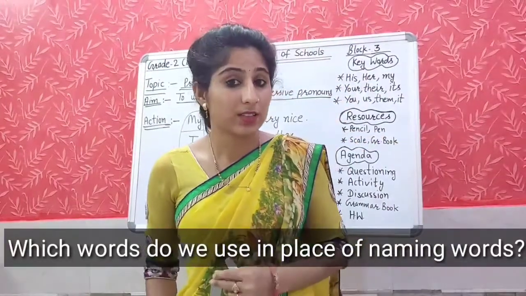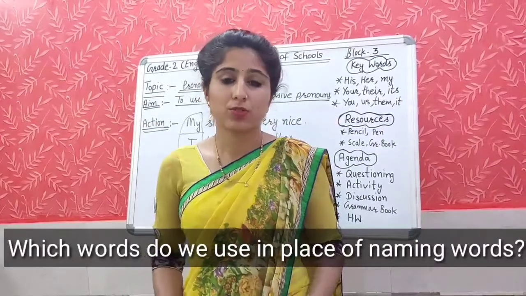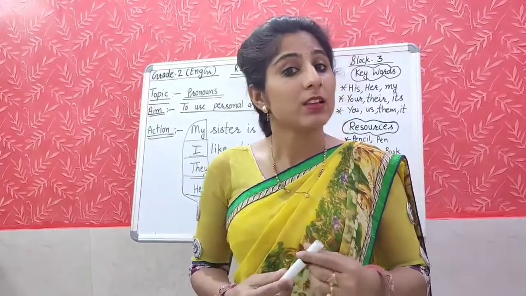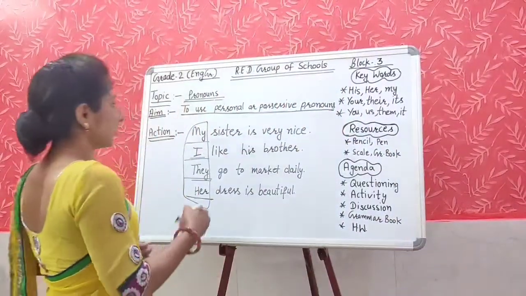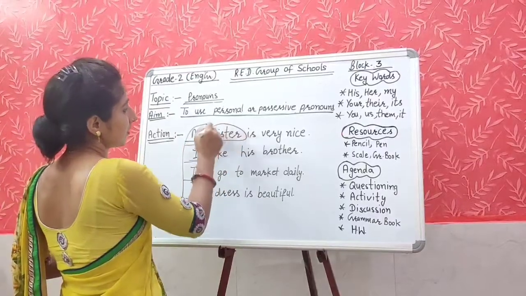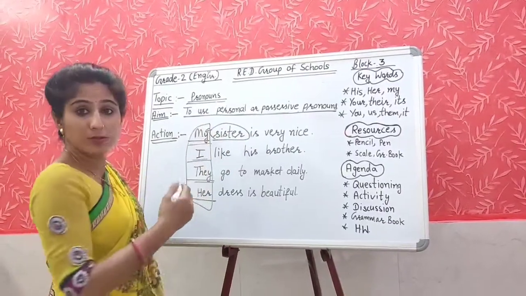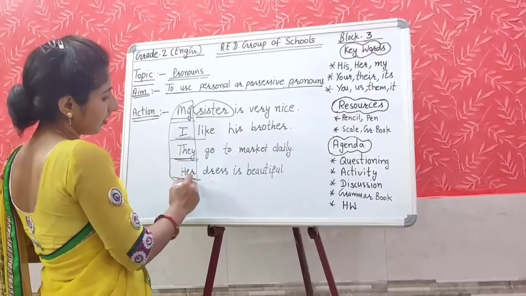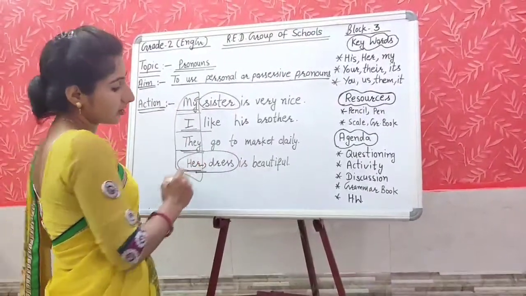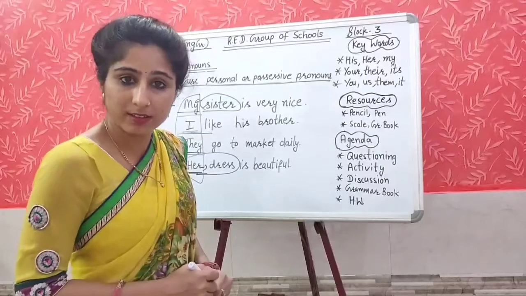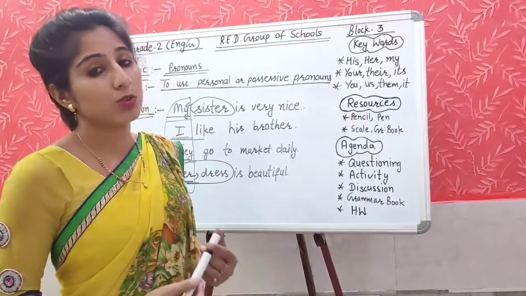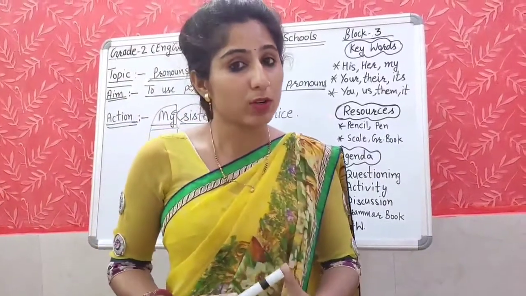Yes, right. These words show who or what something belongs to. Means ये words हमें ये बताते हैं like कि ये किससे belong करते हैं. My sister, sister किससे belong करती है? My, मुझसे belong करती है. I, they, her, her dress. her किससे belong करता है? Dress. किसकी dress? Whose dress? Her dress. So these words tell us who or what something belongs to.